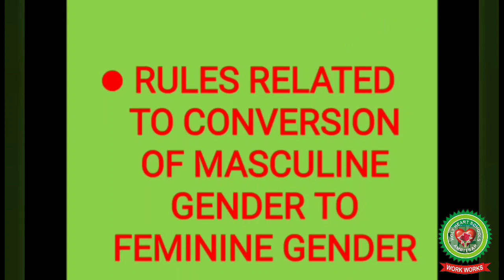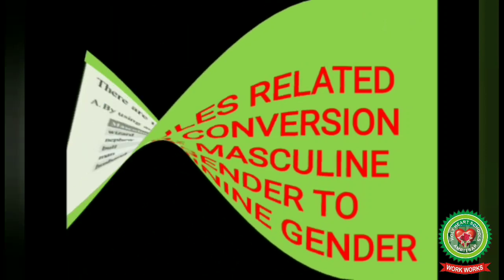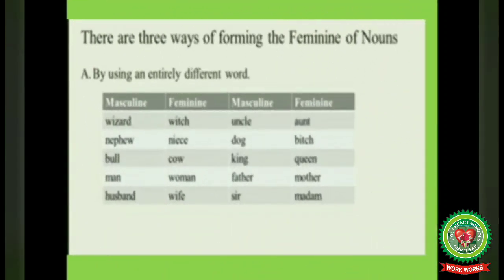Now we'll discuss some rules related to conversion of masculine gender to feminine gender. So basically there are three ways of forming the feminine of nouns. First is by using an entirely different word. In this case, the feminine of a masculine noun is a totally different word. Like wizard, and feminine of wizard is witch.